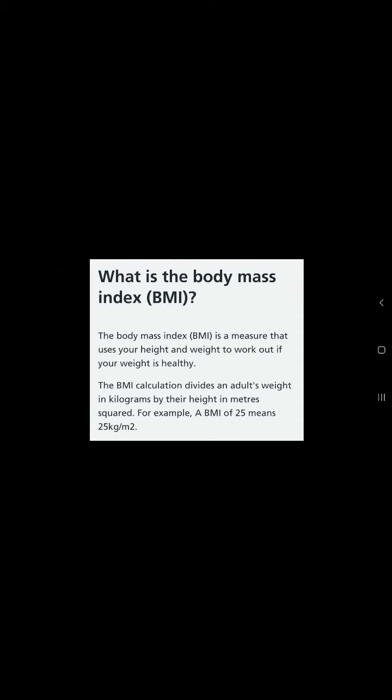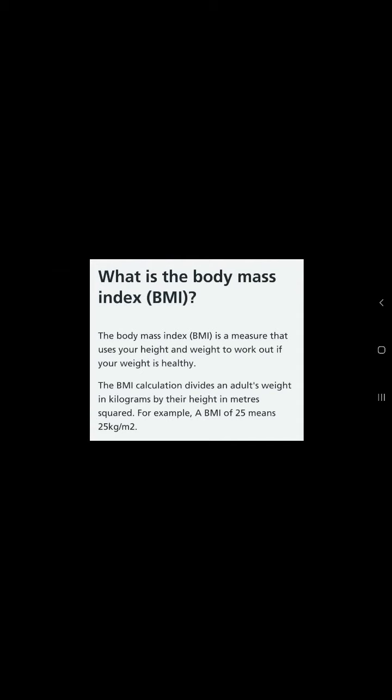To calculate the BMI, we need the weight of a person in kg and the height of a person in meters. The weight of the person is divided by the square of the height of the person. So we will find out the BMI of a person. If the BMI of a person is 25 kilograms per meter squared, that means the person's weight is 25 kg divided by the square of their height.